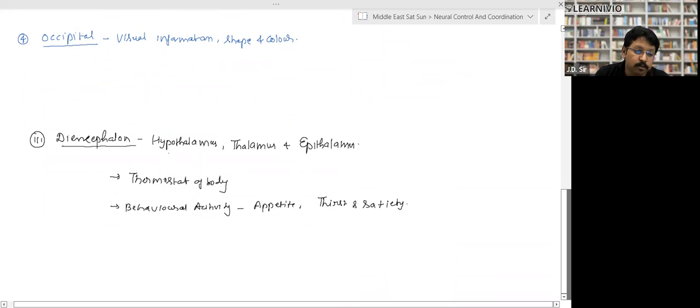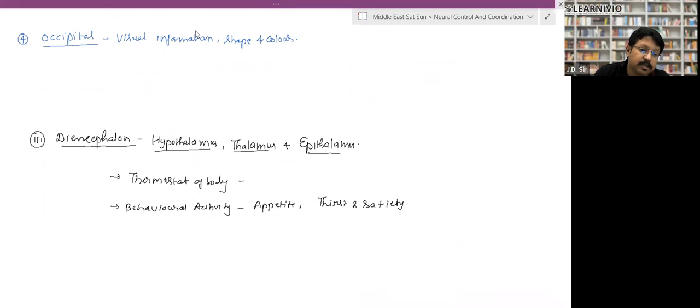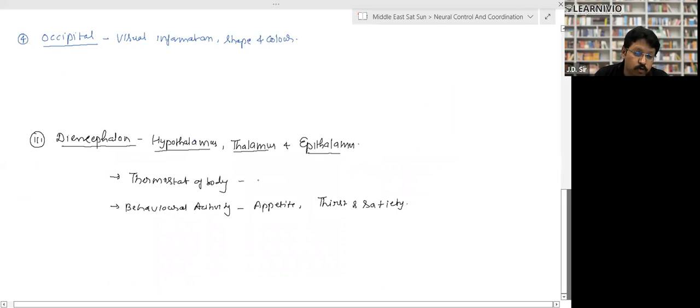Diencephalon has three parts: hypothalamus, thalamus, and epithalamus. Right? It has three parts. It is called the thermostat of the body. Why? Because it controls or regulates the temperature of the body.